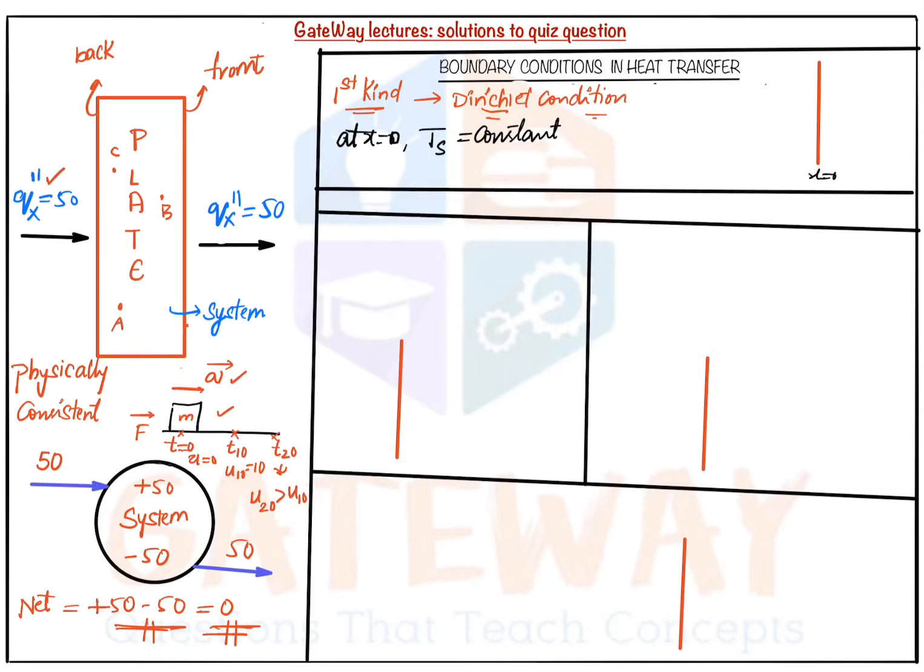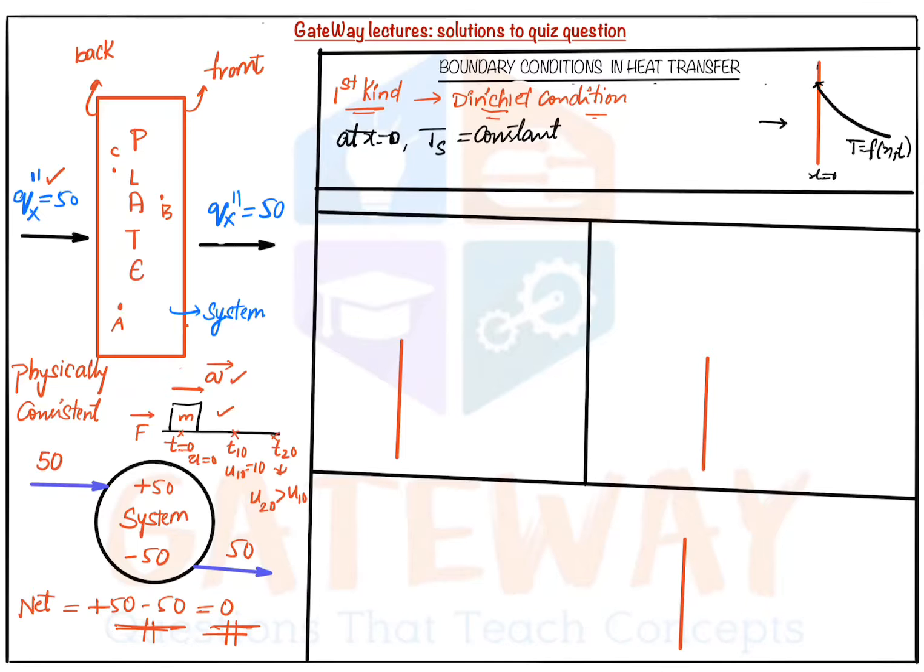So this surface temperature is constant, and then the temperature varies in any manner. Since we are giving heat flux from this direction, maybe the temperature is constant on the surface, and it may reduce while moving along x. So here the temperature is a function of x comma t.